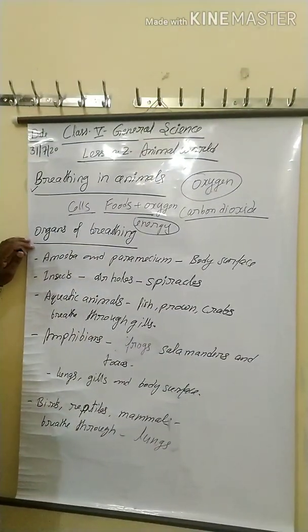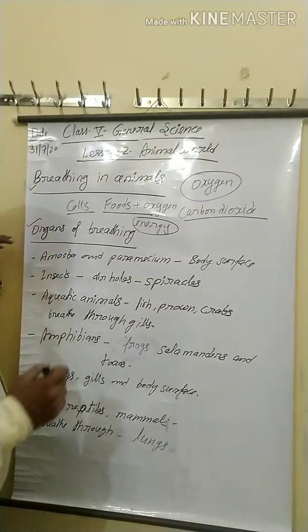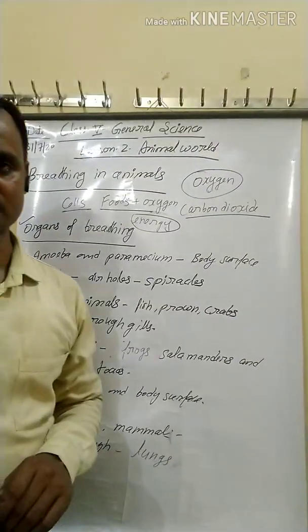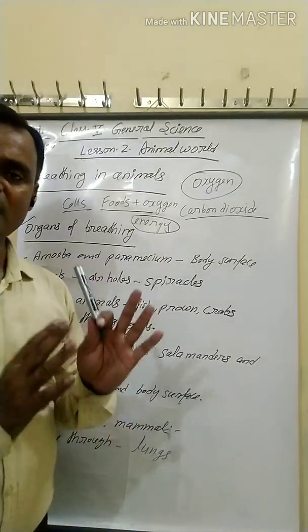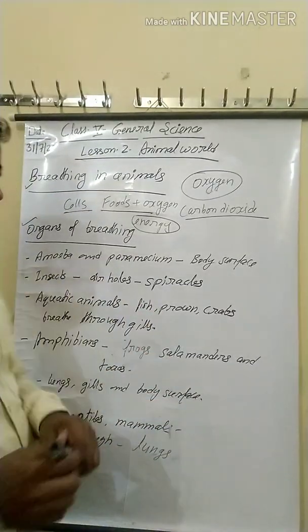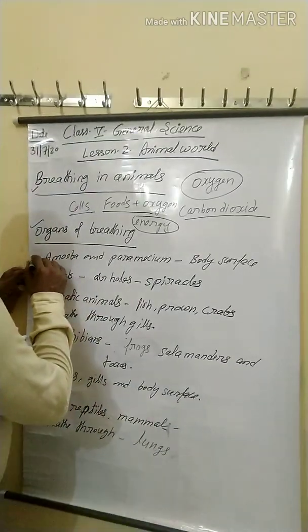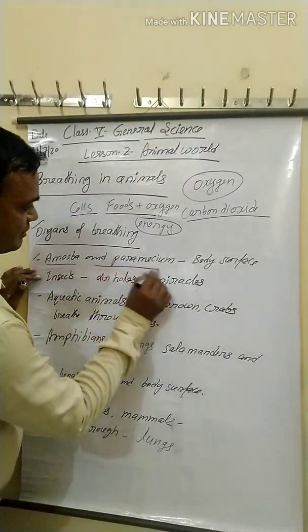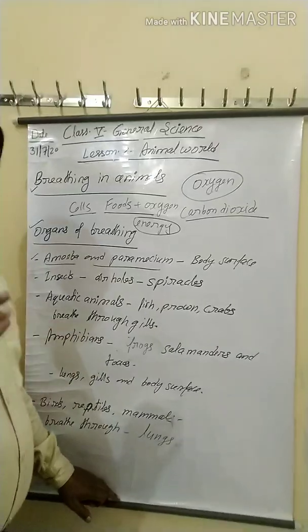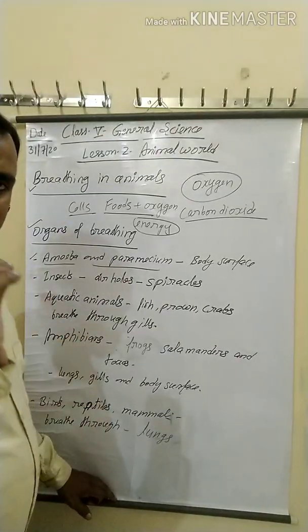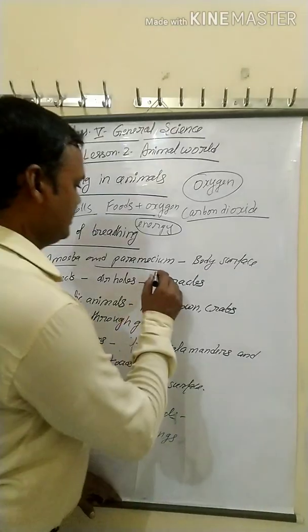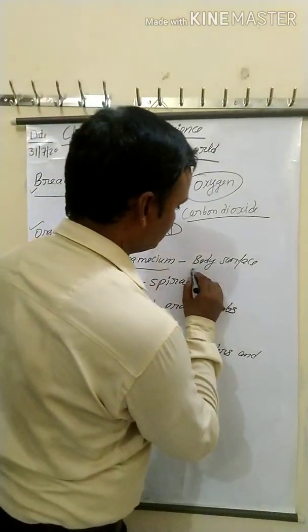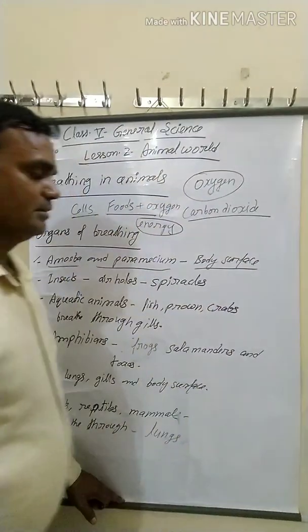Okay. Now, organs of breathing: different animals have different breathing organs, depending on their habitat or climatic conditions. First, amoeba and paramecium are both unicellular animals, meaning their body is made of a single cell, and they breathe through the body surface.